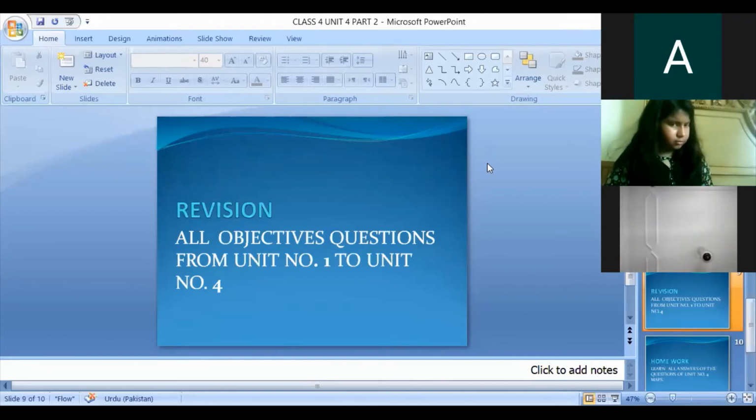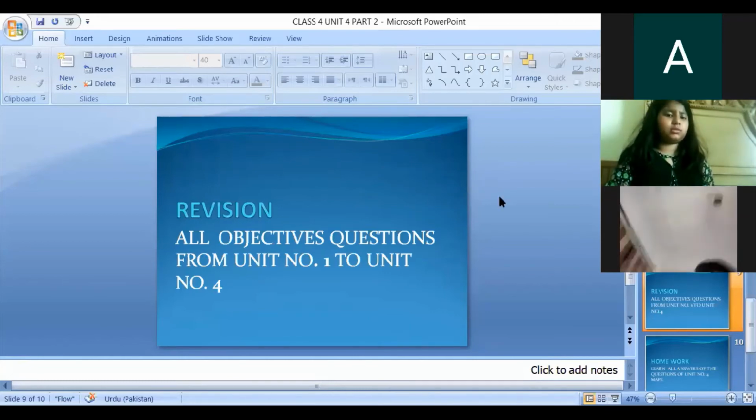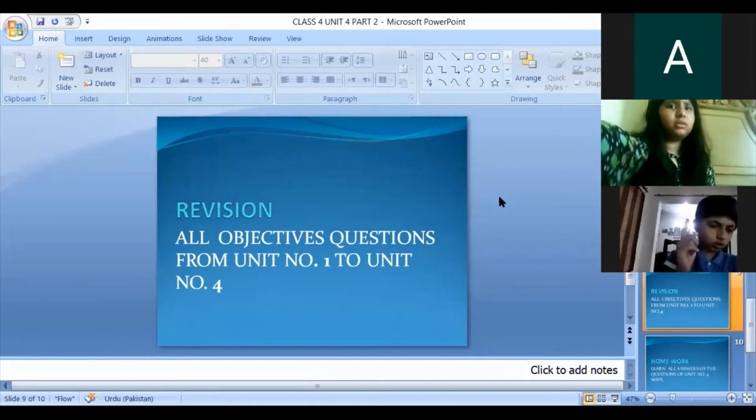Next, number 5, Canada is written there. The capital city of Canada is Ottawa, O-T-T-A-W-A, Ottawa. And the continent of Canada is North America.